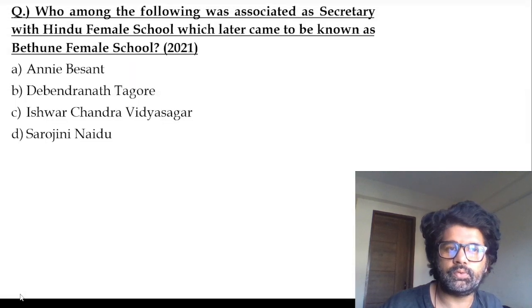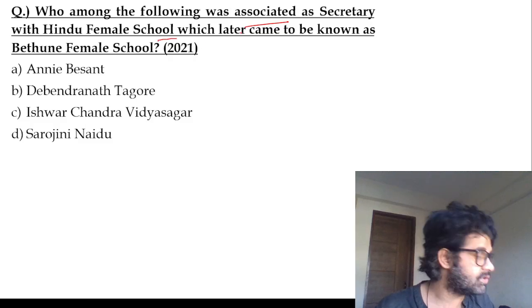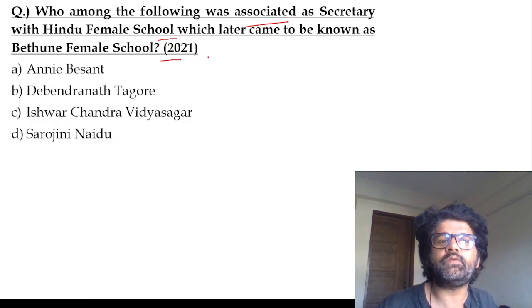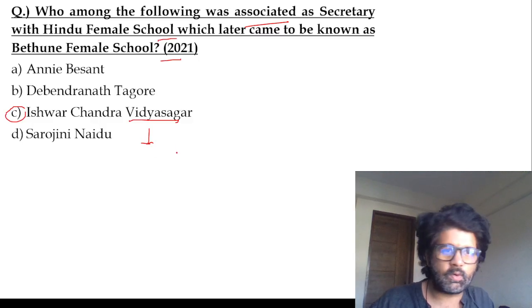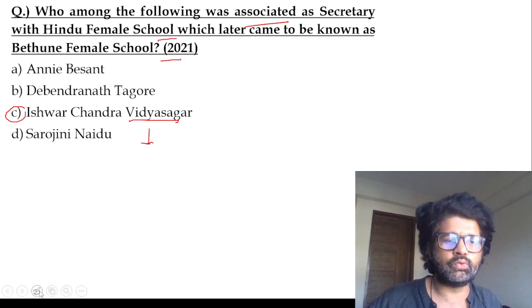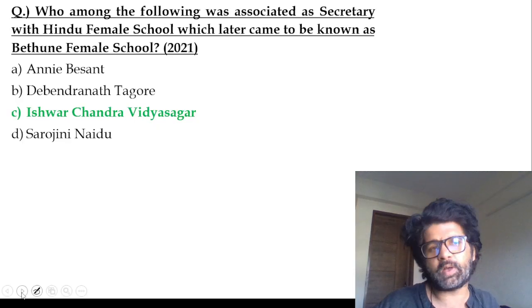Who among the following was associated as secretary with the Hindu Female School, which later came to be known as Bethune Female School? Ishwar Chandra Vidyasagar. It was not like his name was always Vidyasagar. He talked about girls' education and widow remarriage. This Bethune sir, who established the girls' school, died in 1851. In 1856, the Widow Remarriage Act was passed.